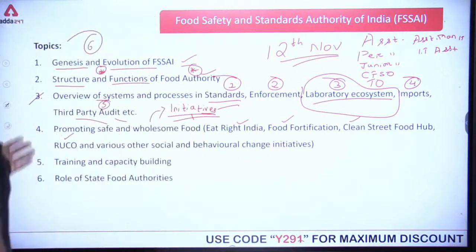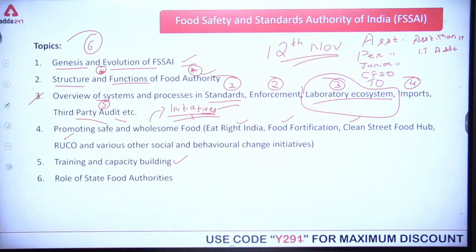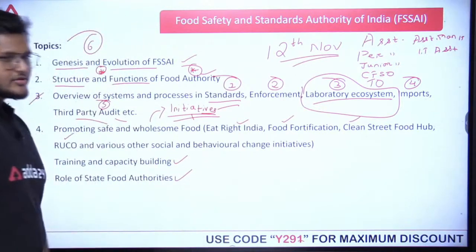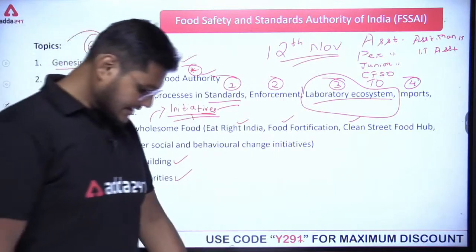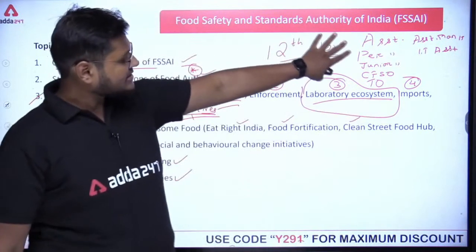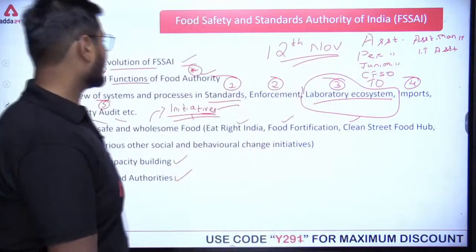Okay, so next one is training and capacity building. Okay, what is the next one? Training and capacity building. Then we have role of state food authorities. Okay, so these are the topics we are going to cover for assistant, personal assistant, junior, for everyone. These 6 topics are common for everyone.